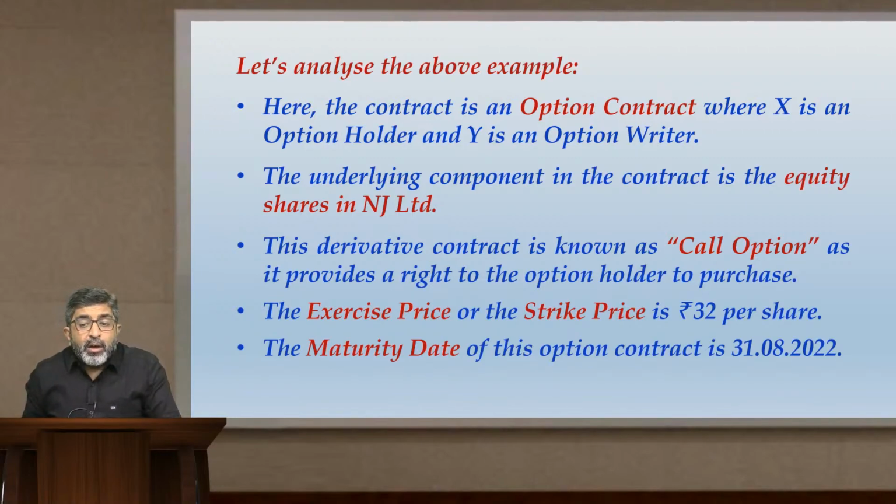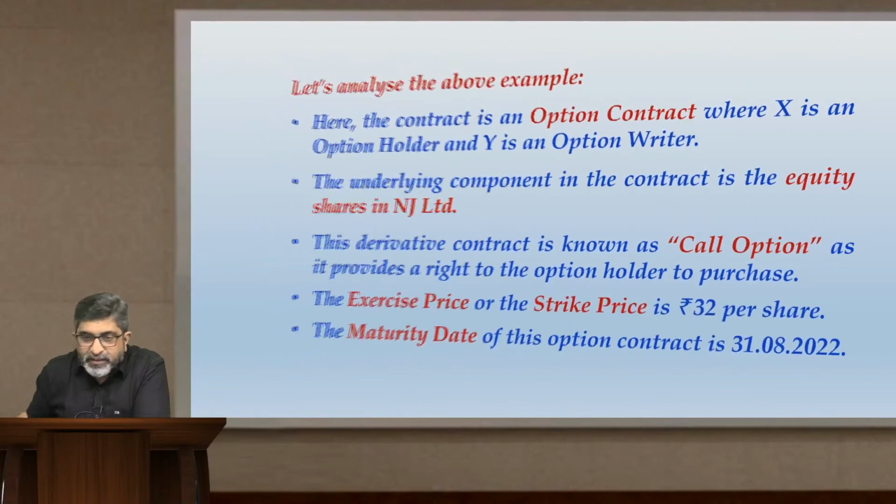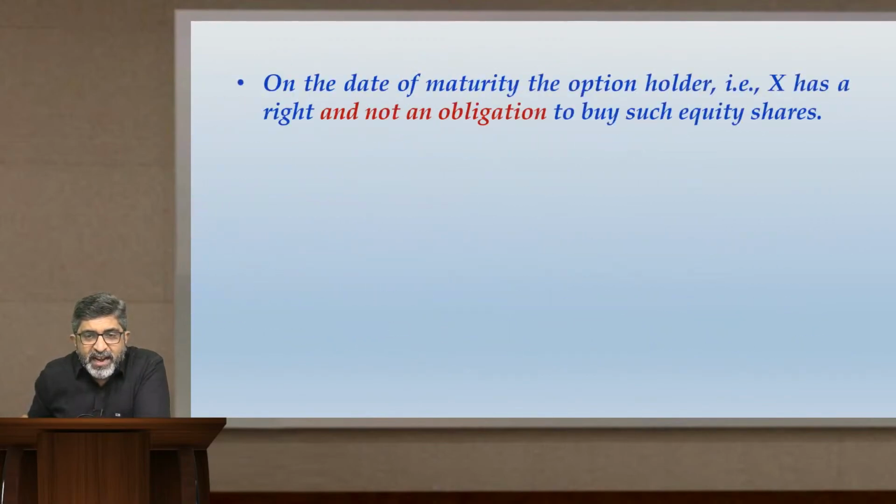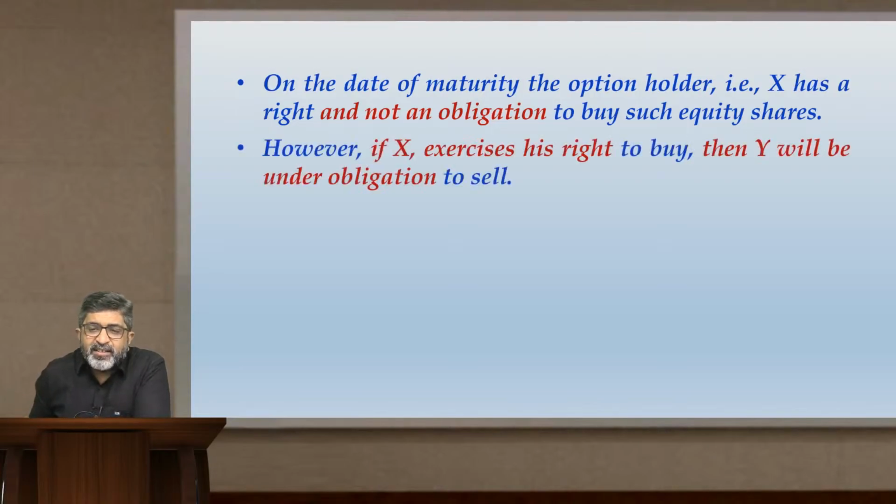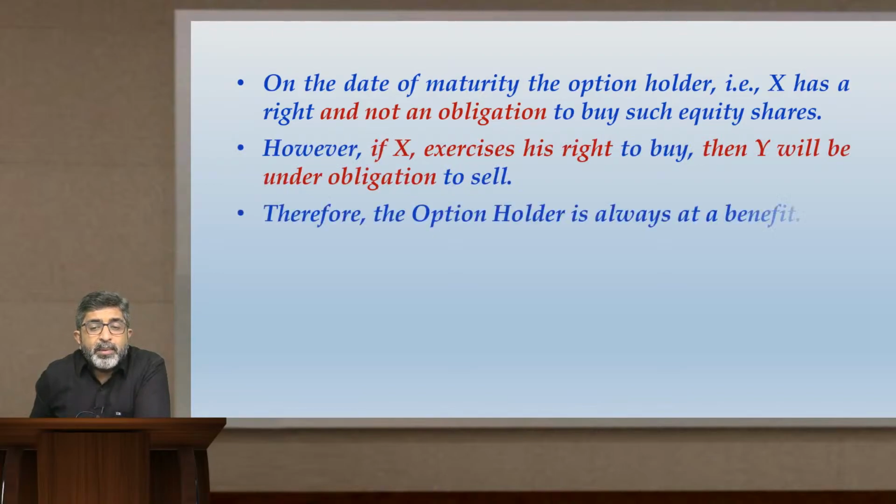The price at which you can buy this share is called the exercise price or strike price. It is the contract price in this option. So contract price, exercise price, strike price, all have the same meaning. Now the maturity date of this option is 31/8/2022. So the option will be matured for exercising only at that date. Moving forward, let us try to understand something more. On the date of maturity, the option holder, that is X, has a right and not any obligation to buy such equity share. However, if X exercises his right to buy, then Y will be under obligation to sell.